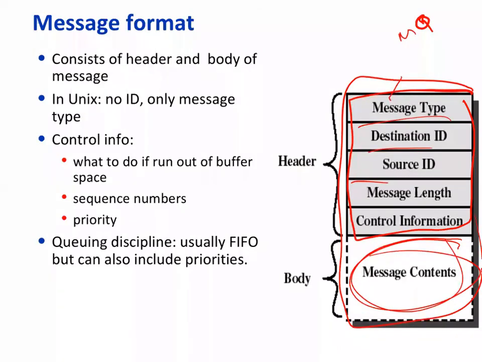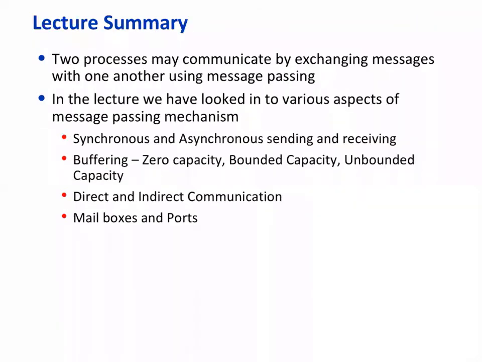I'm sure you would have studied this in the case of Ethernet and also IP communication, because the whole of networking is based on this concept. This header contains information about what is to be done with this data, like sequence numbering, priority, and so on.